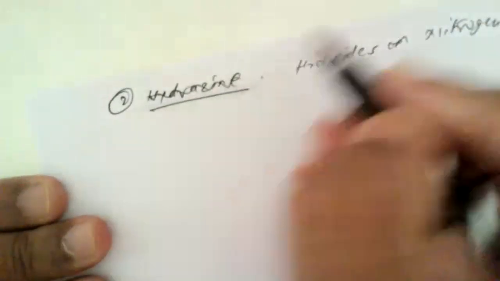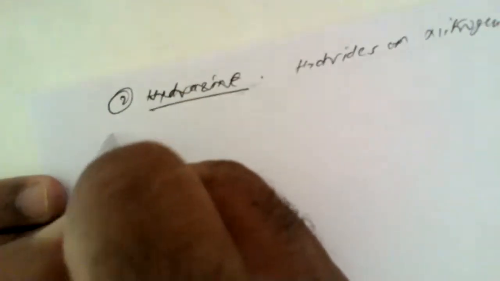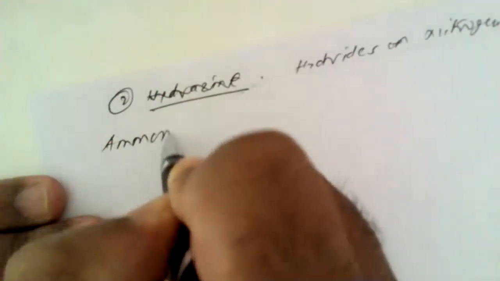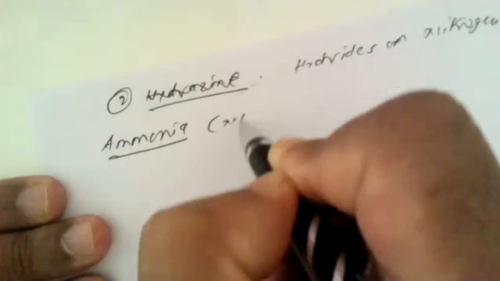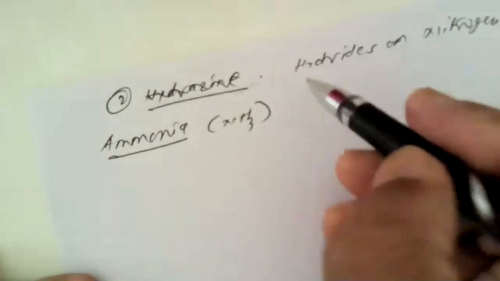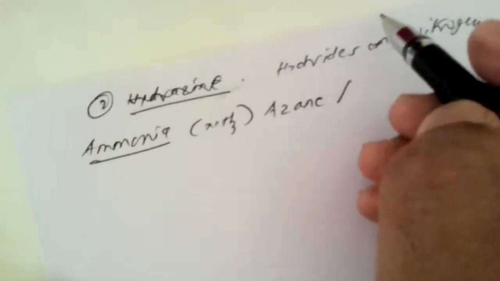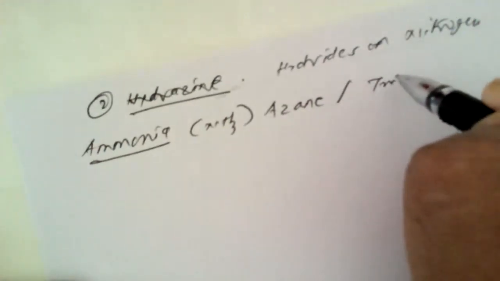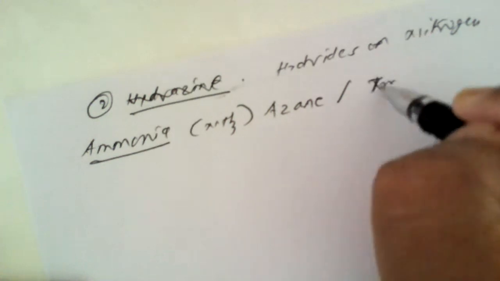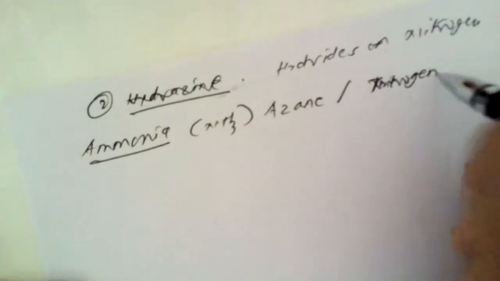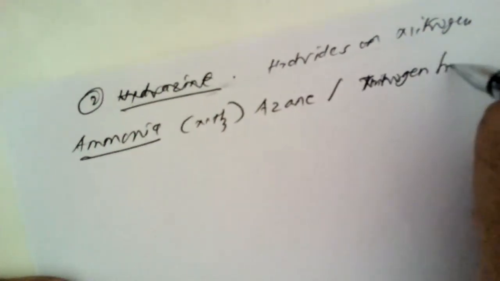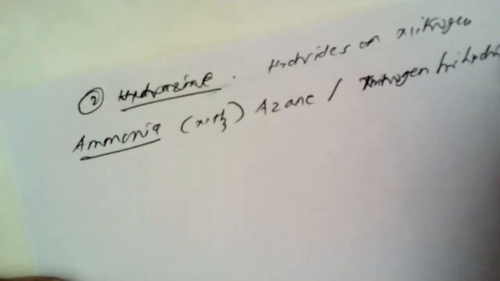Now here in this case, the first that we are going to study is ammonia. Ammonia, we know the composition is NH3. It is also known as azane, or nitrogen trihydride.